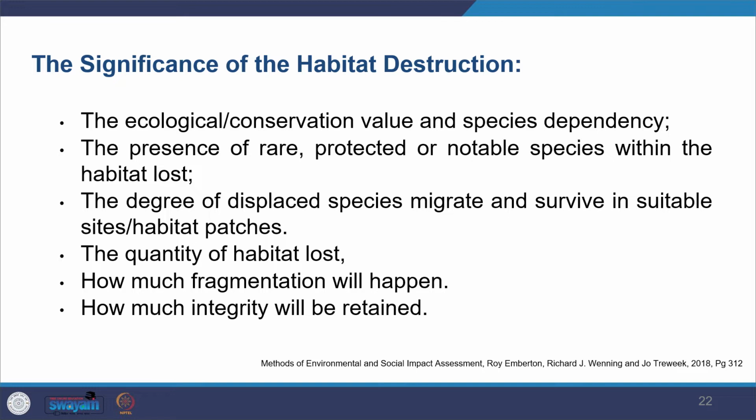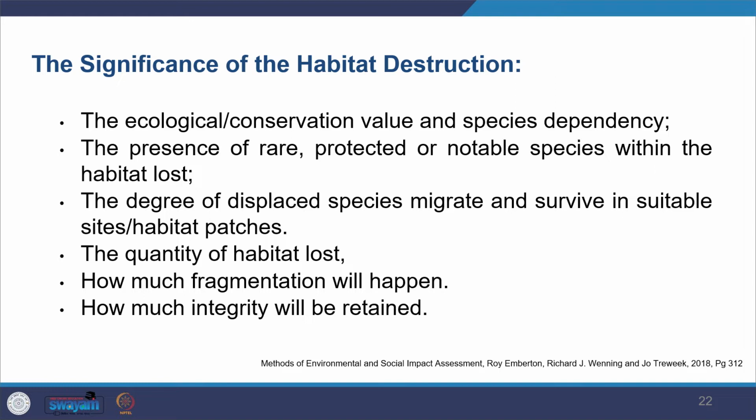So you see the ecological conservation value of the habitat, what kind of value is assigned to that particular habitat. Based on that, the significance would vary. And what kind of species are there: if there are very rare, notable or protected species, the significance will increase.